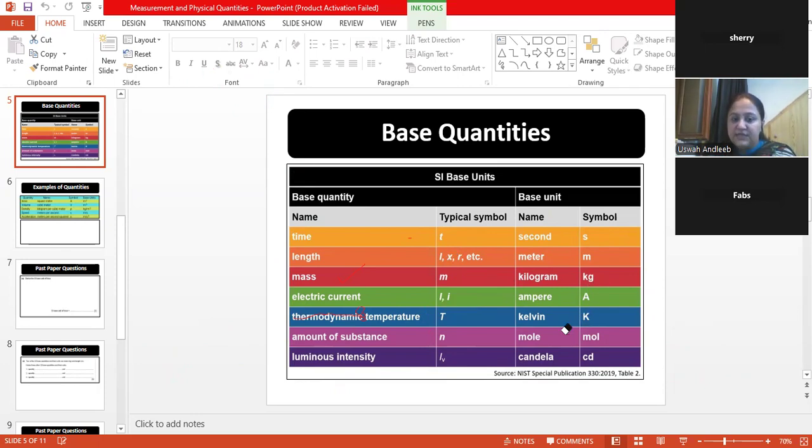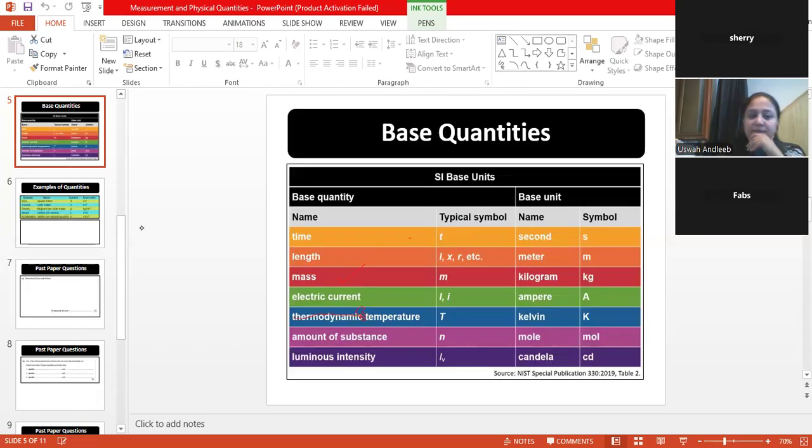So these are the base quantities. Now the question arises: what happens to the derived quantities and how are they derived? From these base quantities, I utilize multiple base quantities together, meaning one, two or more than two quantities, and then formulate another new quantity.